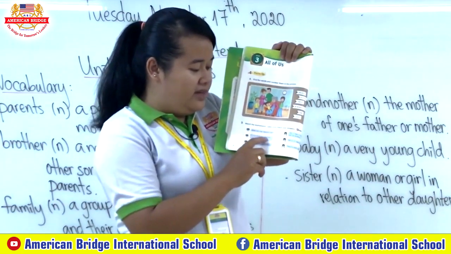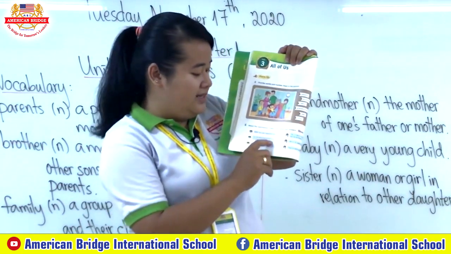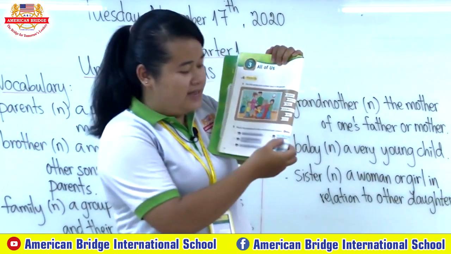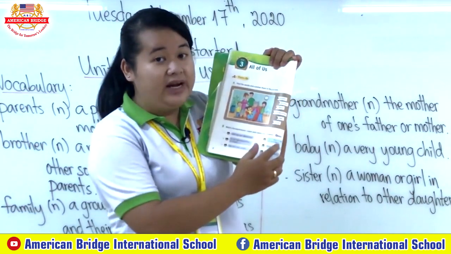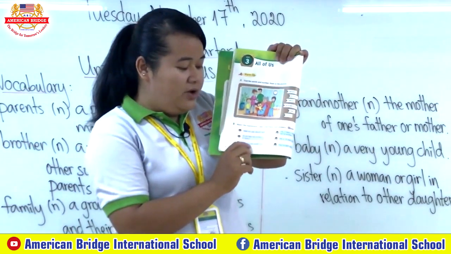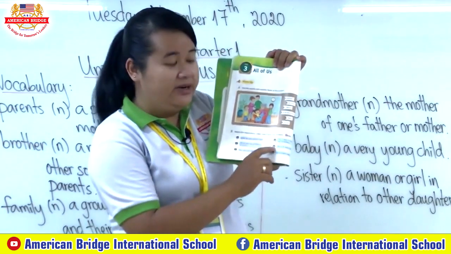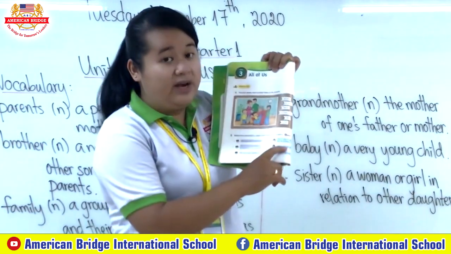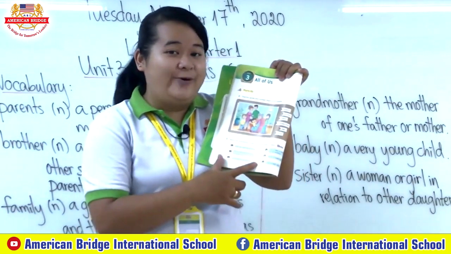Do you have any brothers or sisters? Match to letter A. Yes, I have a sister but no brother, right? And number 3, how old is your sister? Match to letter B. Very good. She is 12 years old. Here is our answer, right?